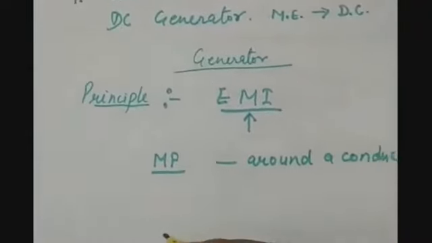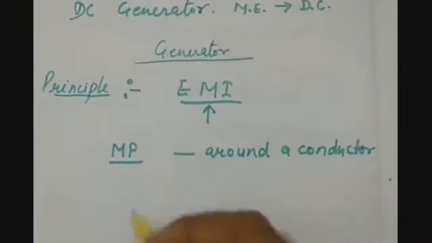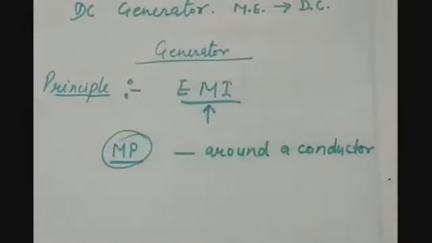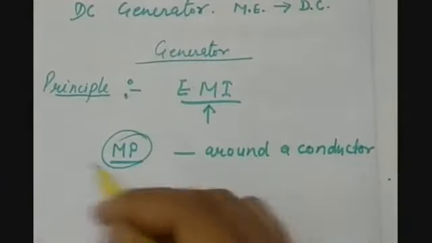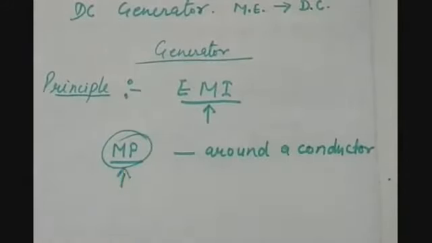Higher the magnetic field variation, higher will be the current produced in the conductor, or you can say induced current will be there. So when we are having a conductor placed in a varying magnetic field, then there is an induced current in that, and that phenomenon is known as electromagnetic induction.